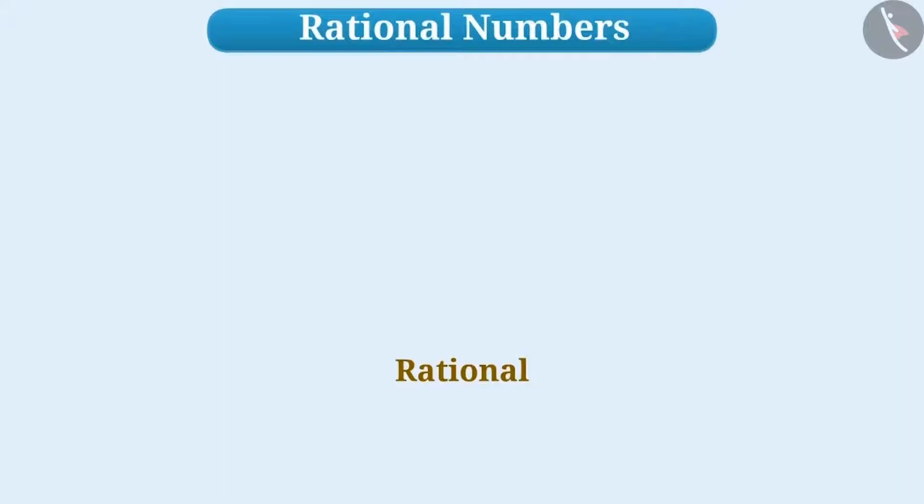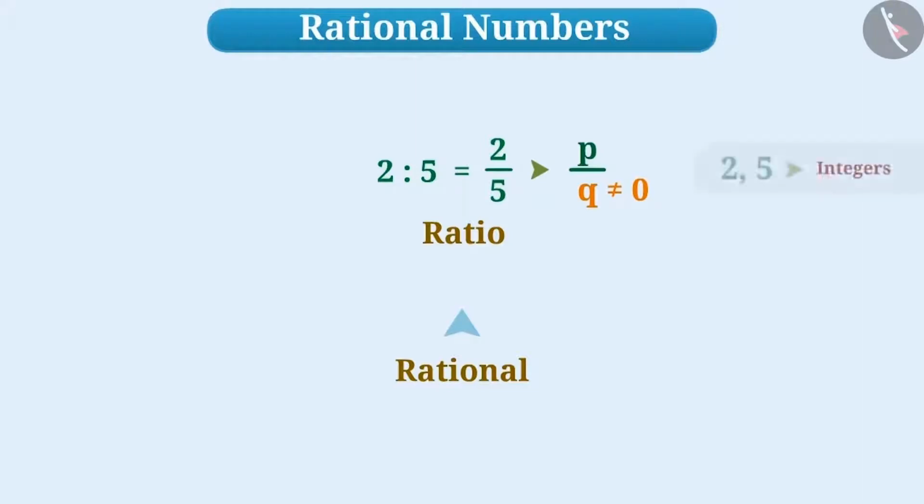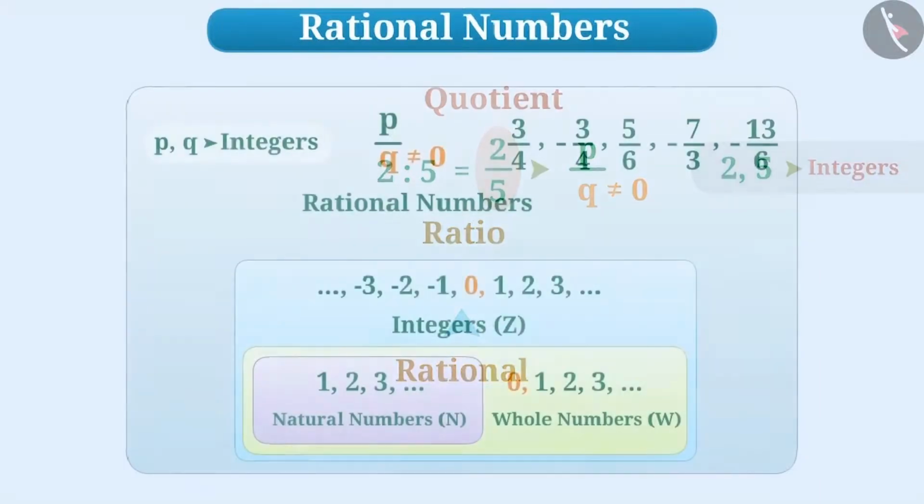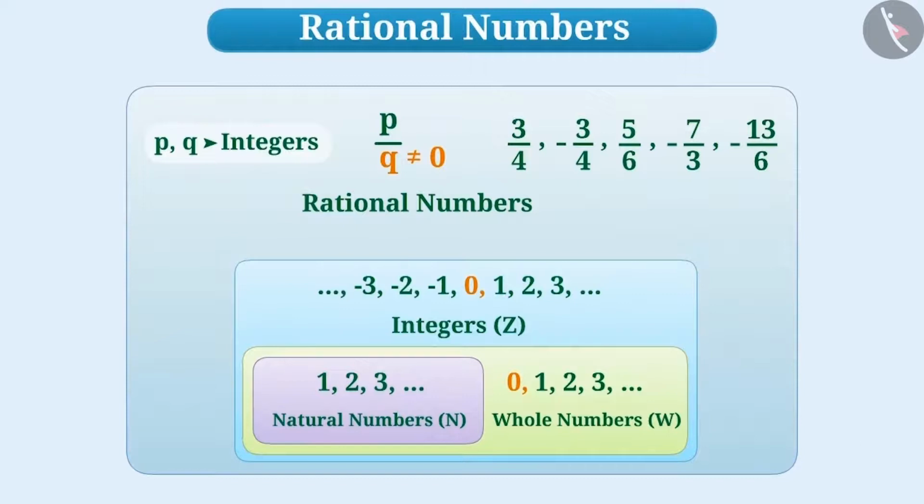Let us talk about the origin of the word rational number. Rational word is originated from ratio. For example, 2:5 is a ratio. We can also write it as 2/5, which can be represented in the form of p/q. Along with this, we can understand that rational number is a quotient of two integers. Therefore, we represent the group of rational numbers by Q.